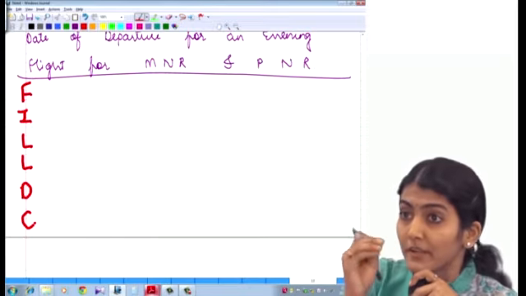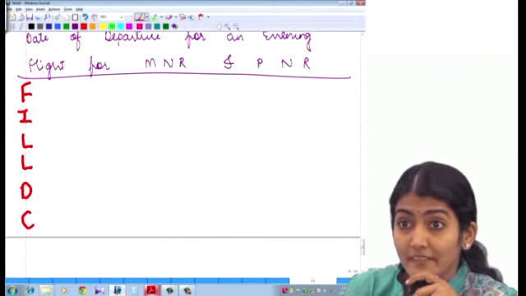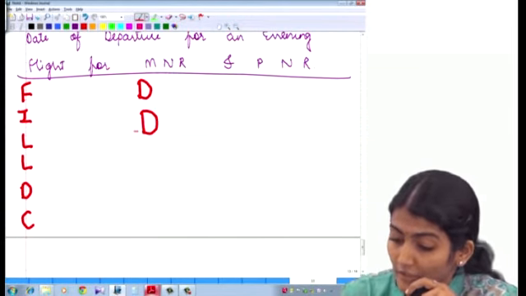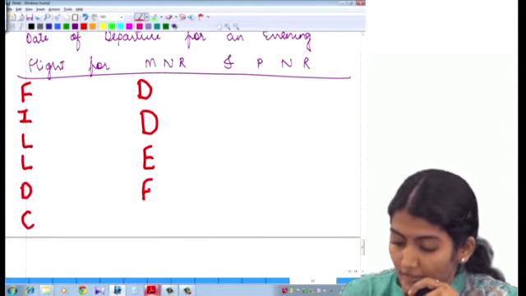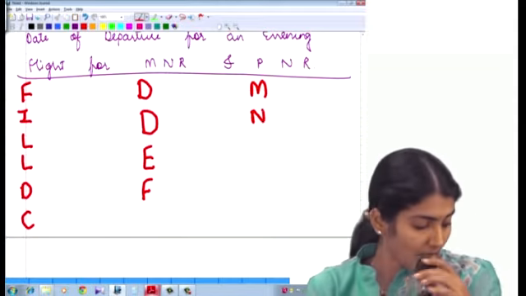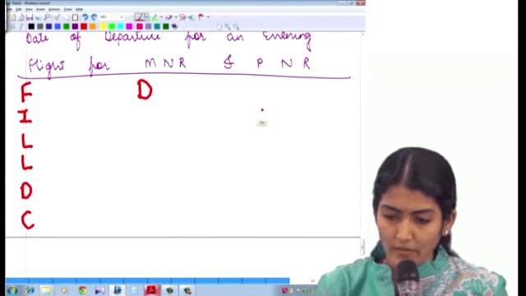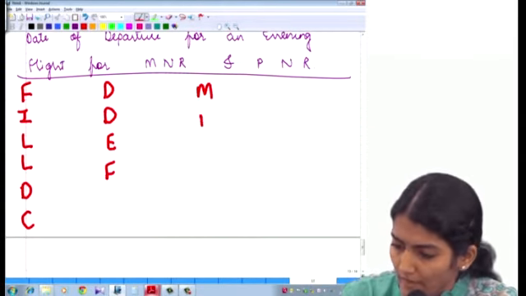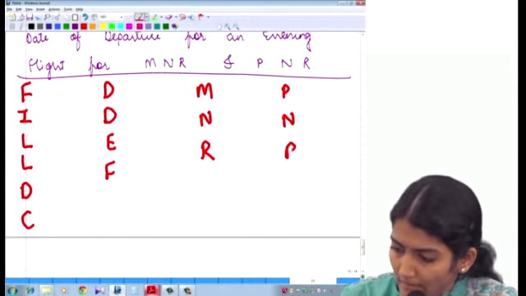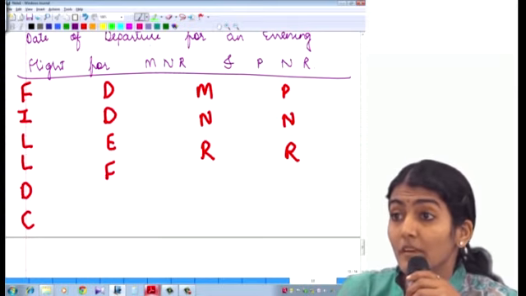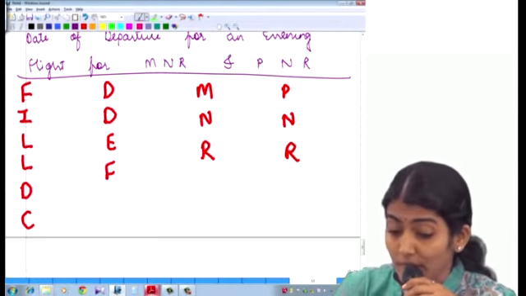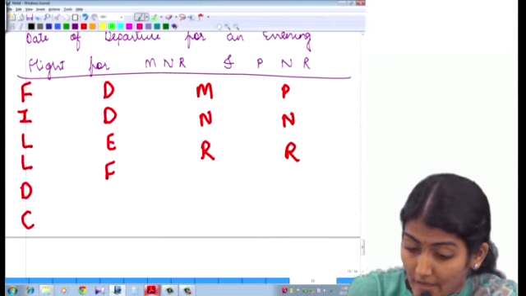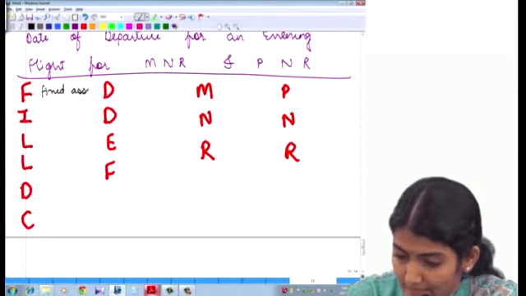Fill in the columns, the columns for the date of arrival and date of departure for an evening flight for MNR and PNR. Did you understand?